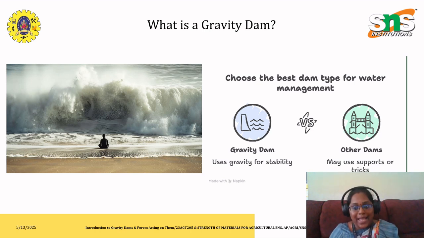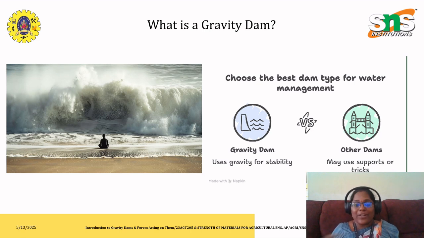A gravity dam is exactly what it sounds like: a dam that depends solely on its own weight, just its mass, to resist the push of water. No cable, no reinforcement tugging it back. That means it's sheer bulk. So this is how gravity dams play a major role. It uses its own weight and its own gravity for its stability.